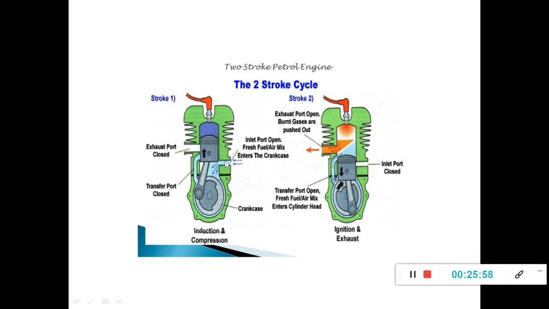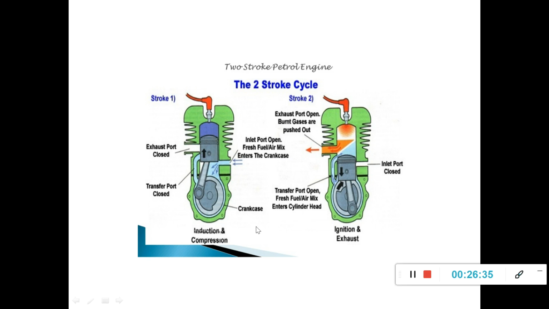That is, once the piston moves from top dead center to bottom dead center and bottom dead center to top dead center, one cycle will be completed. So for two strokes, there is one complete revolution of the crankshaft. Whereas in case of a four-stroke engine, for four strokes, two revolutions, one power stroke is generated. Here, for one revolution and two movements, two strokes, one power stroke is generated.